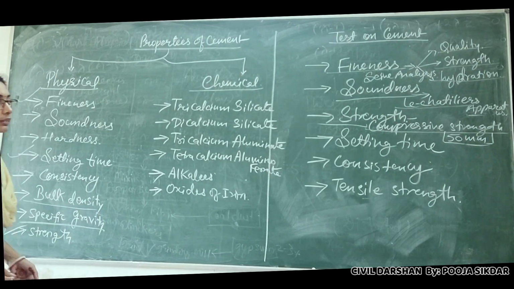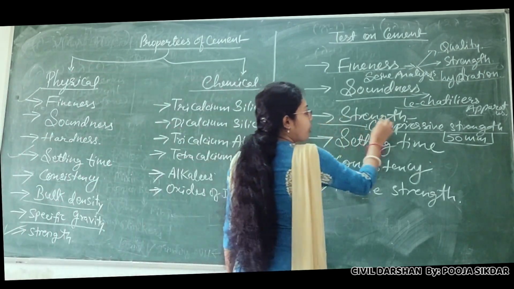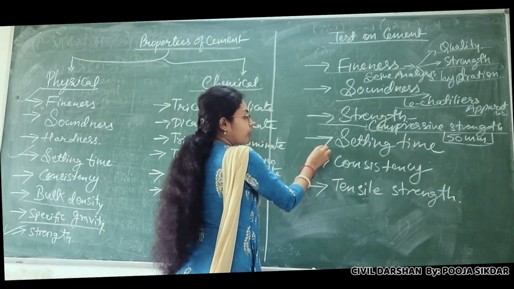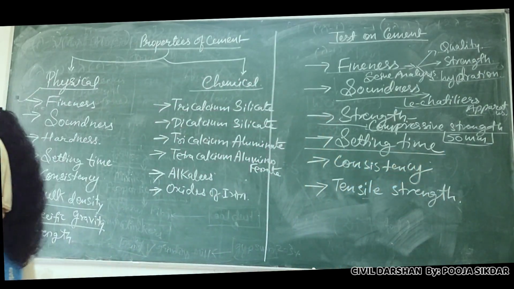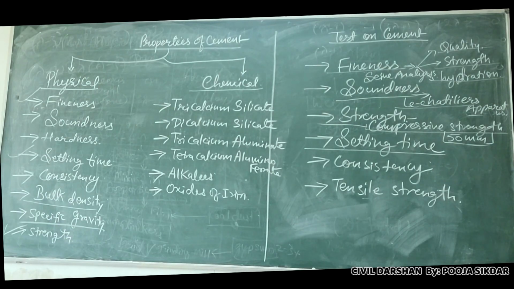Okay. This is all about your strength test for cement. What will be the next? Setting time. Acha. Why are we using cement mortar rather than cement paste? Obviously we are taking the strength test of cement only. Why are we using mortar? That means we are involving sand also. There must be some strength of sand also. But you never use the cement paste separately.